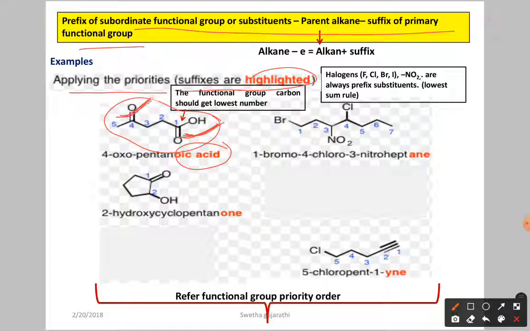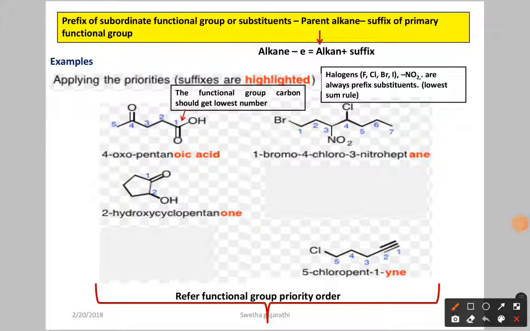Once it is a substituent, you have to write the prefix. So the prefix of the ketone is oxo. You have to remember both the prefix and suffix of a particular functional group. Why? Because sometimes that functional group is going to act as a prefix and sometimes as a suffix. So based on that you have to write the prefix name or the suffix name. So both you have to learn by heart.